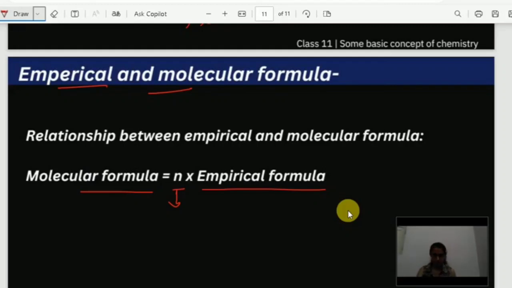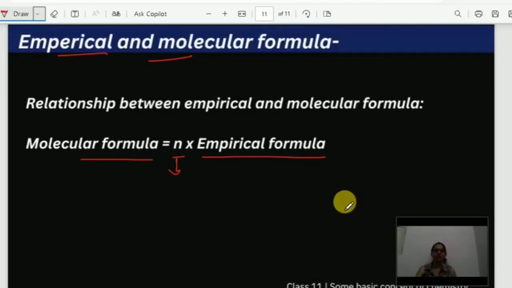In the next coming videos, we are going to learn about other basic concepts which are very important, like structure of atom, periodic tables and many more.